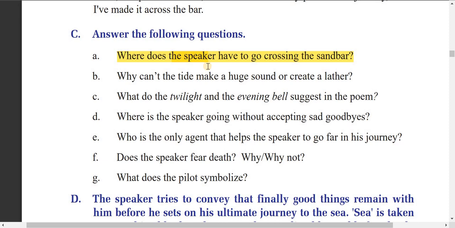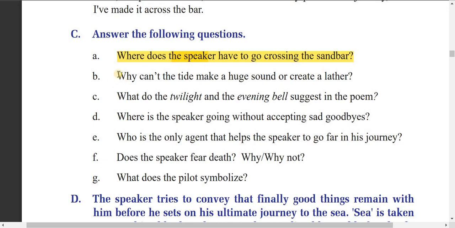It means, in simple words, death, the world beyond this physical world. So the answer is, the speaker has to go to the new world where God lives, where we can find God. So this is death.